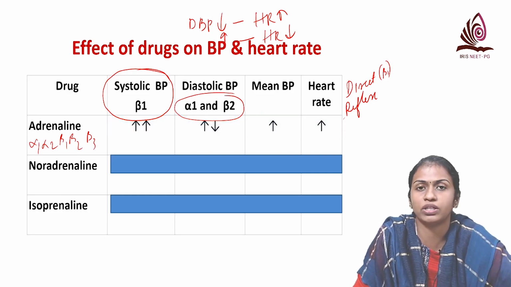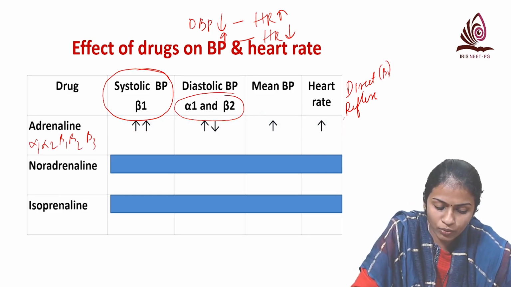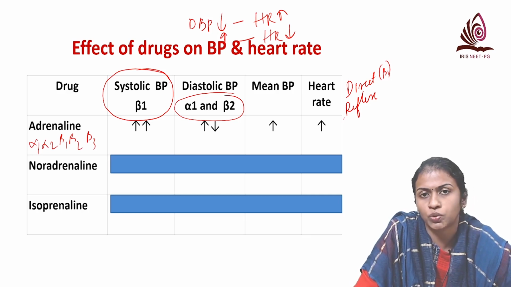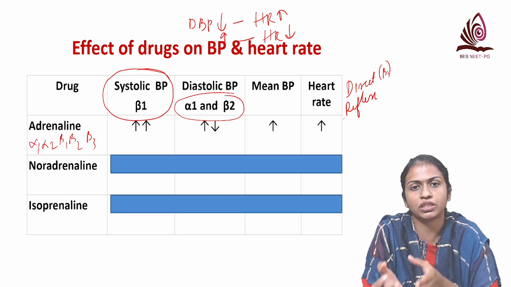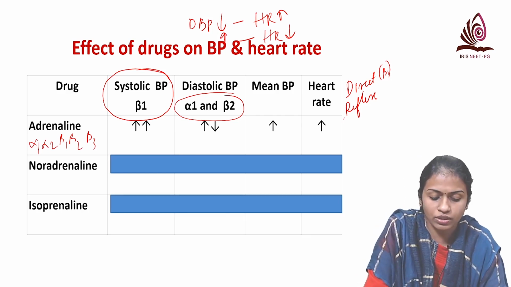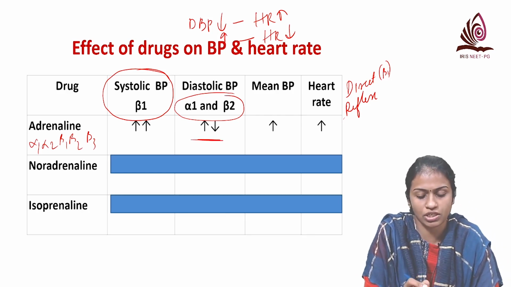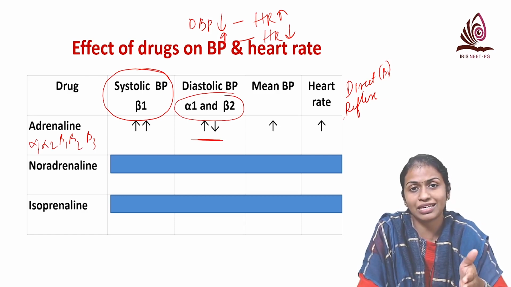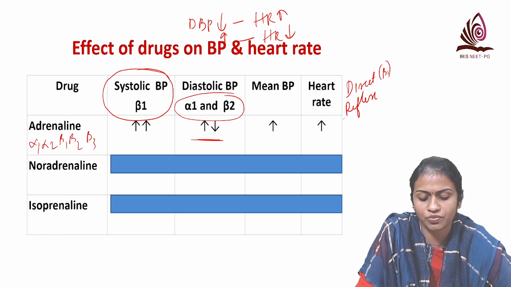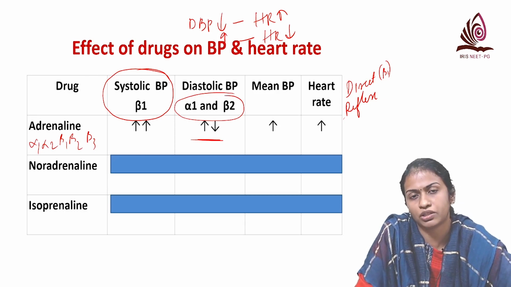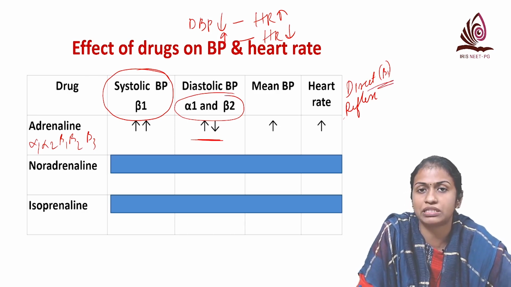What happens to the diastolic BP? Alpha 1 causes vasoconstriction, but beta 2 will cause a fall. So there is not much change in diastolic BP. Mean BP is increased because systolic BP is increased. Heart rate is increased mainly because of the direct action on beta 1.